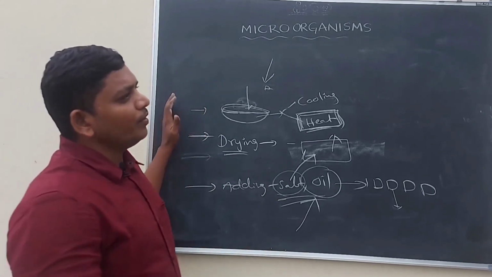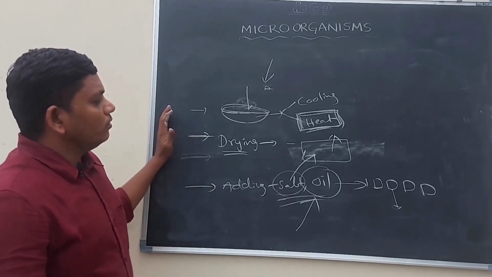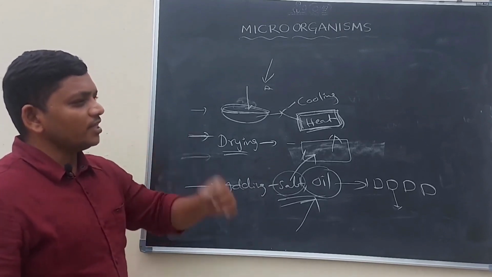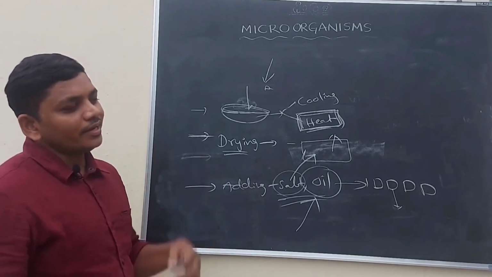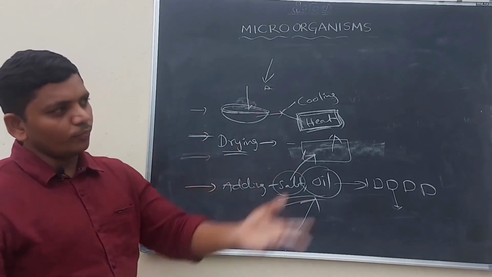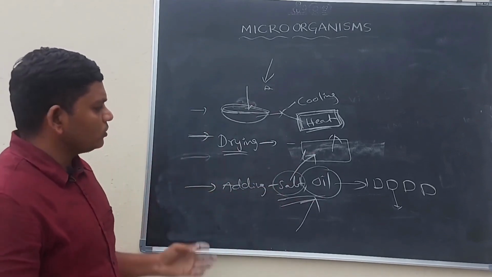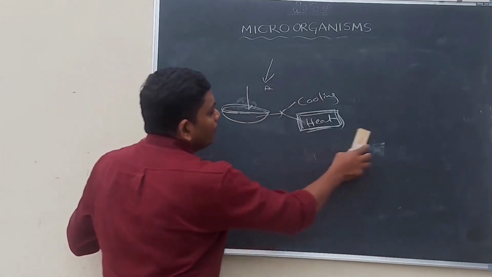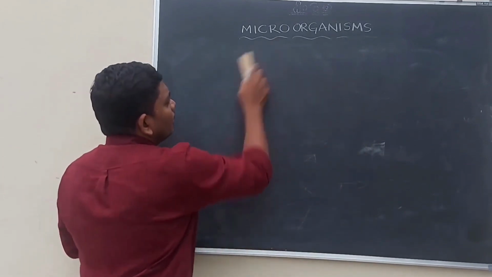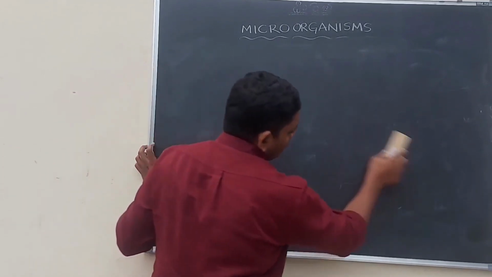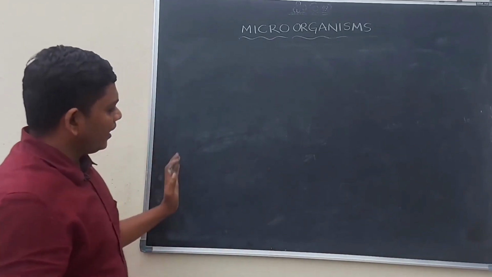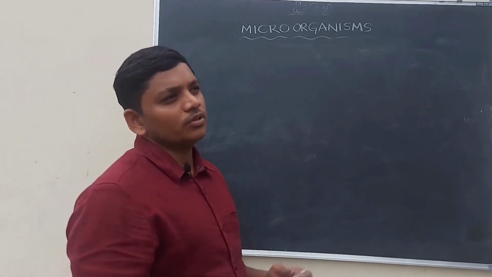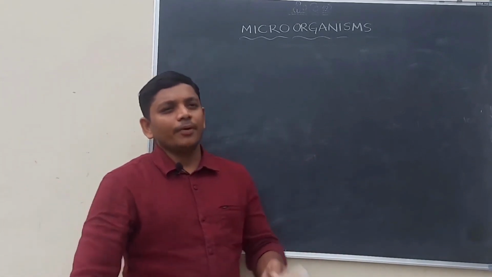Why should we preserve the food material? For the future use of food materials. For example, we have 1 kg of rice right now. We can't eat the entire 1 kg of rice today. That is why I have to store that food material for further use. So in this way, for future use, you have to store the food materials by inhibiting or avoiding the growth of microorganisms. By drying and adding salt and oils, we can inhibit the microorganisms in the food material. So this is the microorganisms lesson.